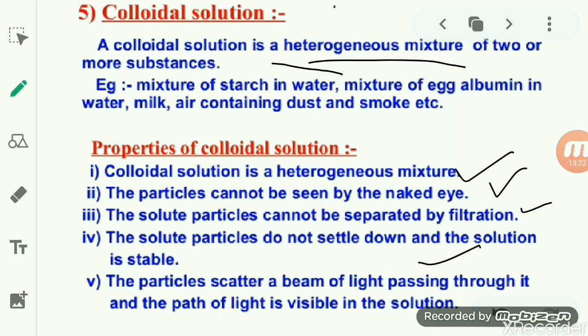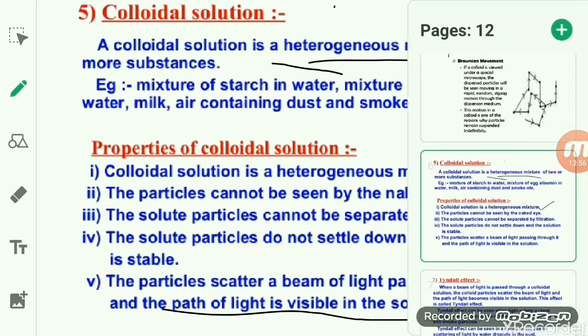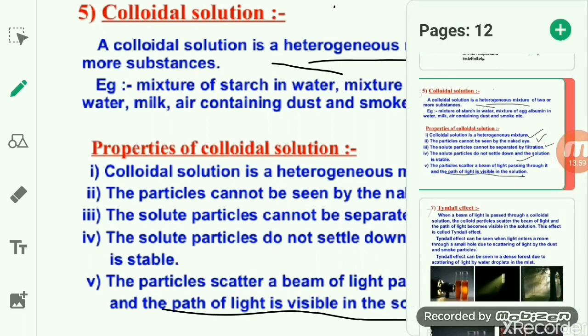Then the next one is that the particles scatter a beam of light passing through it, and the path of the light is visible in the solution. When you give a beam of light to the solution, you find that because of the presence of colloidal particles in the colloidal solution, the light gets scattered in different directions. So it helps in the scattering of the beam of light which is thrown on the colloidal solution. Okay, so these are the different properties of the colloidal solution.